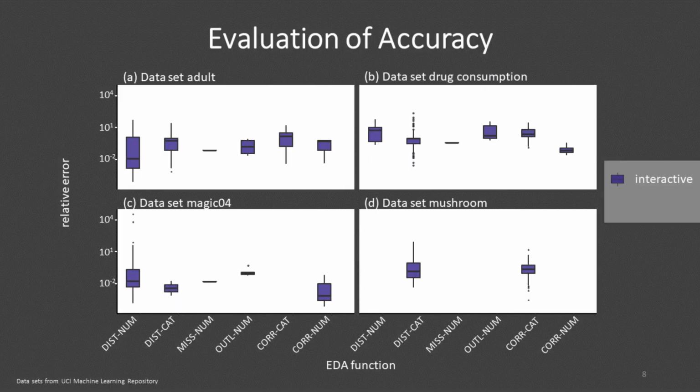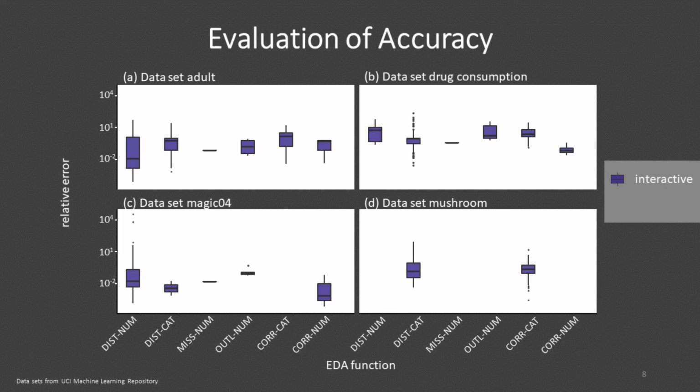We evaluate the accuracy of the EDA and measure the accuracy with the relative error. We observed that the relative error is acceptable. Querying missing values has the lowest error. This is caused by rounding the negative counts to 0, as we had only 10% missing values.